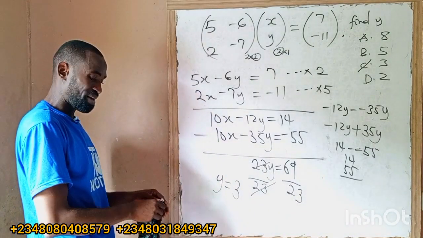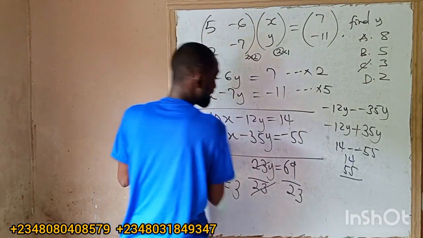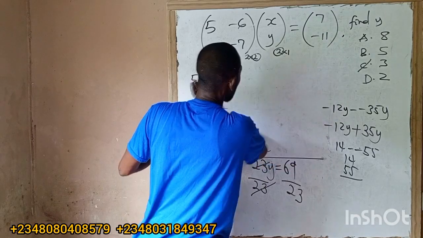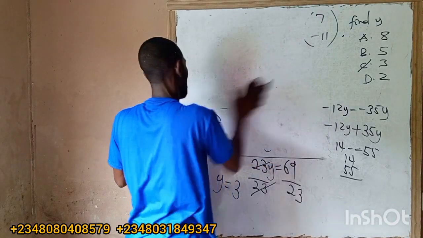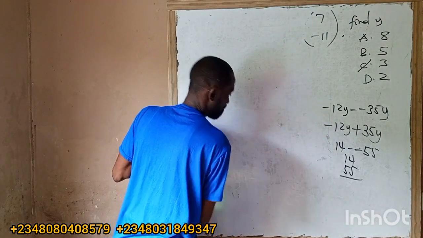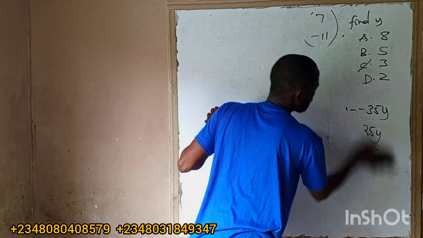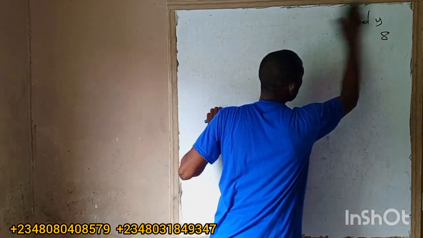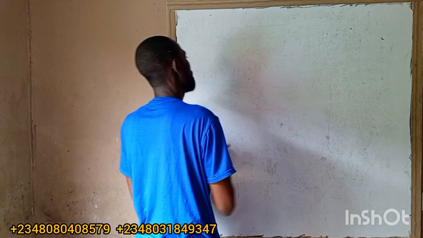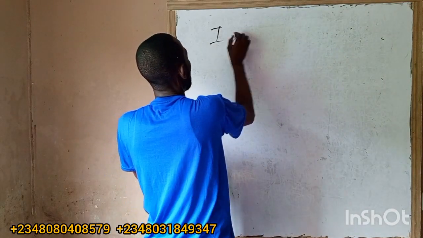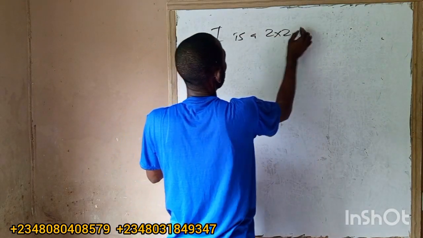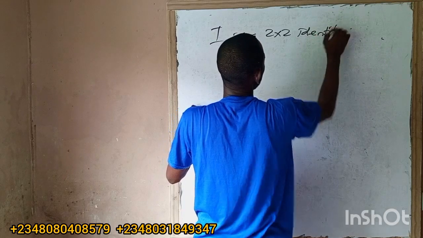So that is that under matrix. We've done determinant, and again, whenever you see I under matrix, that I means identity matrix or unity matrix. So when you see symbol I, you will say where I is a 2 by 2 identity matrix.